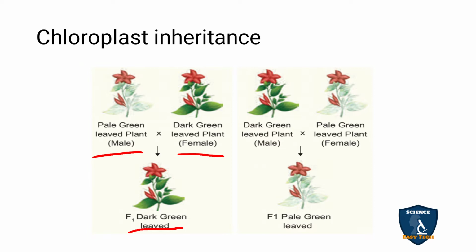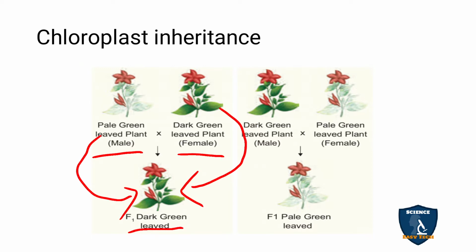So this dark green leaf is the maternal character. Maternal means mother character, female character. Why does it appear? The female, that is the ovum or the egg, contributes the nucleus as well as the cytoplasm. But the male contributes only the nucleus, not the cytoplasm.